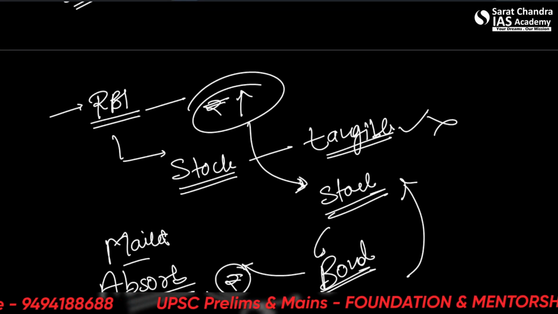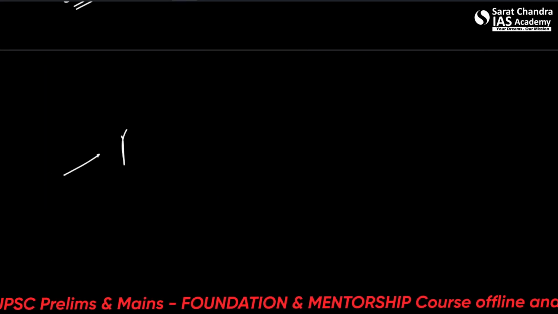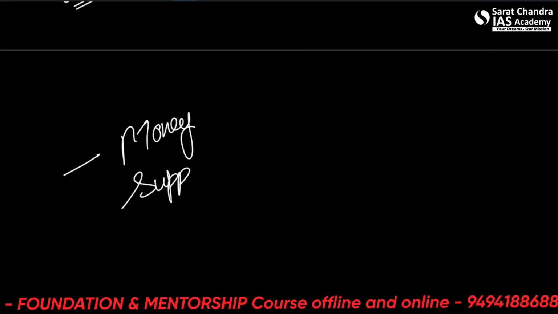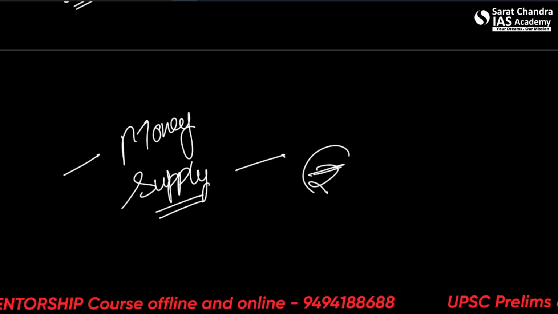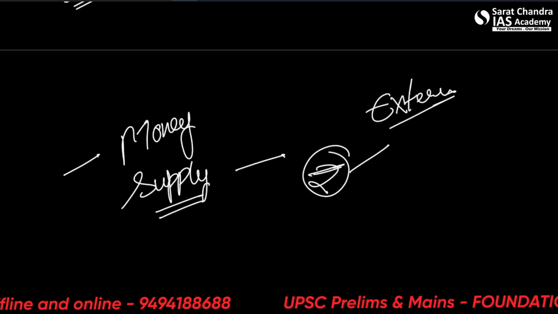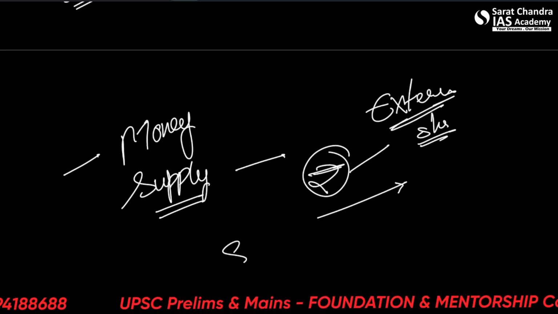That means it will control the liquidity or the money supply basically. So this will sterilize the effect of increased rupee because of external shock. So this is what's known as sterilization.